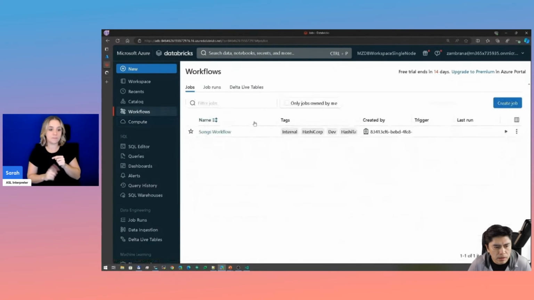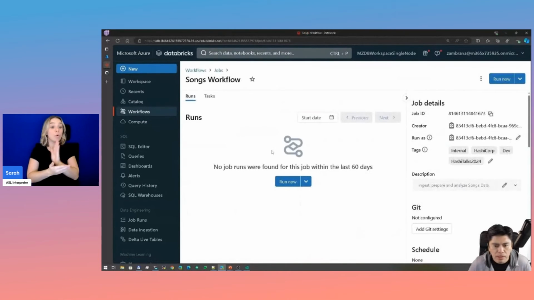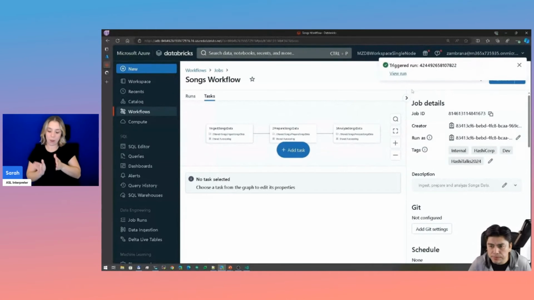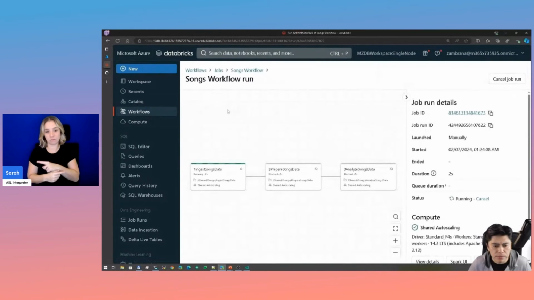And here are the workflows that we were talking about. So this is the songs workflow. This one is going to automate the batch processing. As you can see here, it's going to ingest, prepare, and analyze the data. We can run it right now. We can view the run. So right now it is executing each of the notebooks we deployed using Terraform, which is really cool.